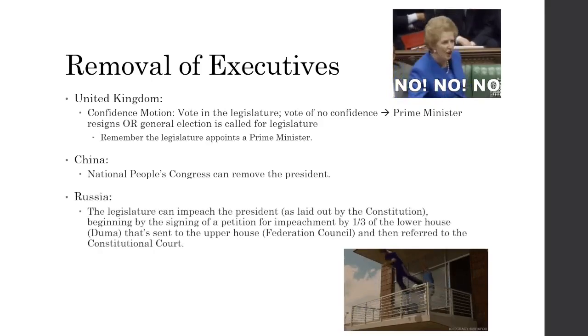Now, in Russia, the legislator can impeach the president as laid out by the Constitution, like in Nigeria and Mexico. Well, Mexico, we don't really know how it works. But they sign a petition for impeachment by 2/3 of the lower house, which is the Duma, and it's sent to the upper house, which is the Federation Council. And then it's referred to the Constitutional Court, which is a body we haven't really discussed yet. And that's all you have to know. It's involved in the impeachment process.